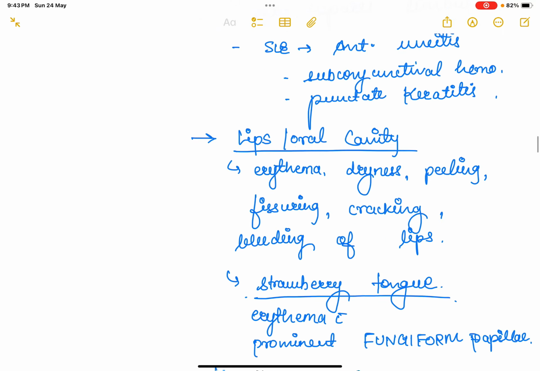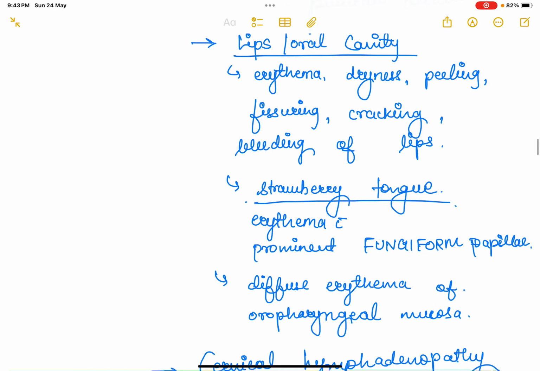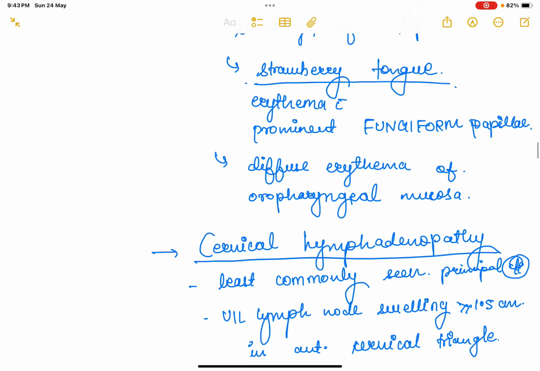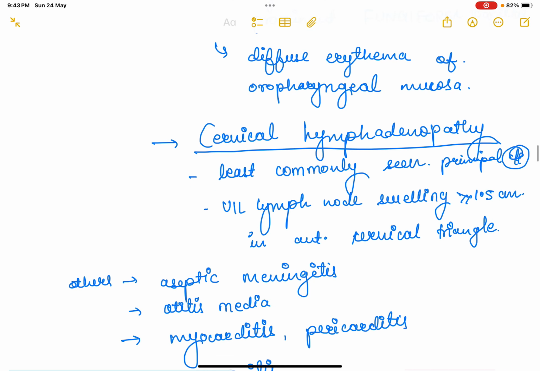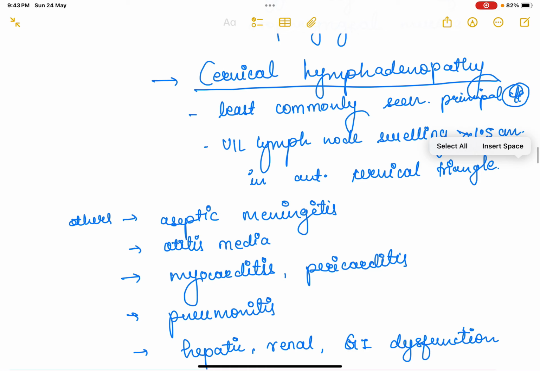Now, lips and oral cavity: there could be erythema, dryness, peeling, fissuring, cracking, and bleeding of lips. There could be strawberry tongue due to erythema with prominent fungiform papillae, and there will be diffuse erythema of oropharyngeal mucosa. Now, cervical lymphadenopathy is the least commonly seen principal clinical feature.